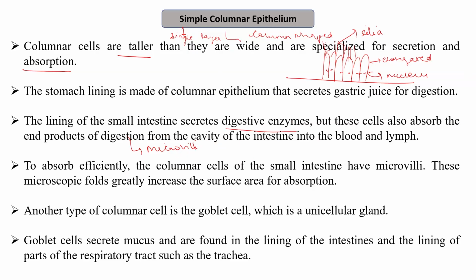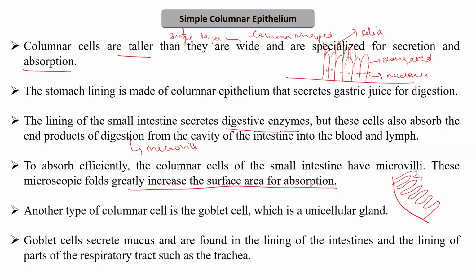The structure of the microvilli facilitates the efficient absorption of the food by the cells of the small intestine. And these microscopic folds greatly increase the surface area for absorption. So what will be the structure of microvilli? For example, this is the intestine. So the microvilli is like this, which is present on the surface of the intestine. So this structure facilitates the higher absorption of food by increasing the surface area.